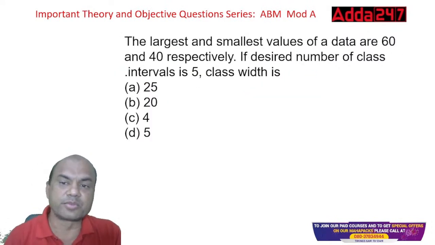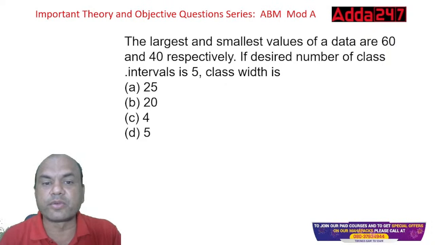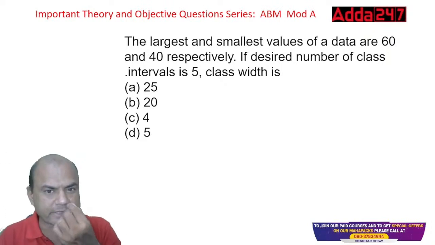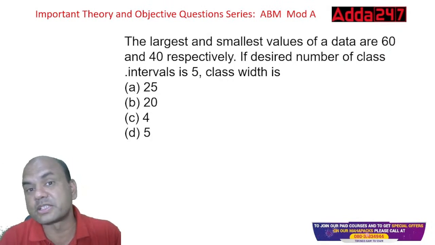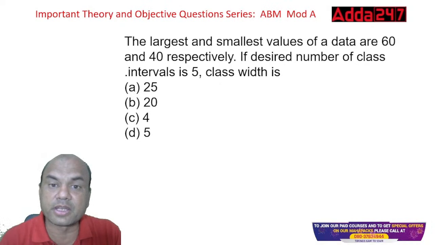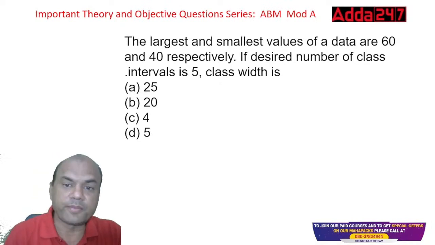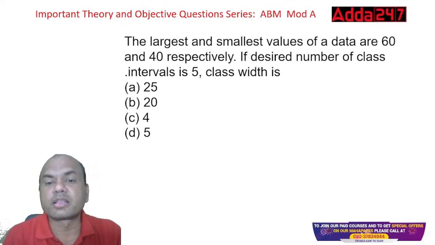The largest and the smallest value of a data are 60 and 40 respectively. If the desired number of class intervals is 5, find a class width. This is a separate question, from chapter number 3, module A. Okay, so class width is required.